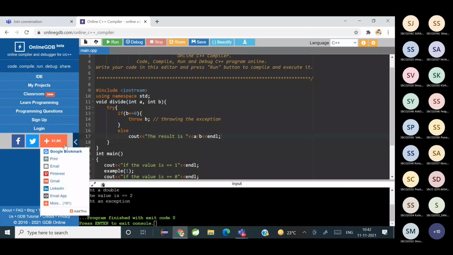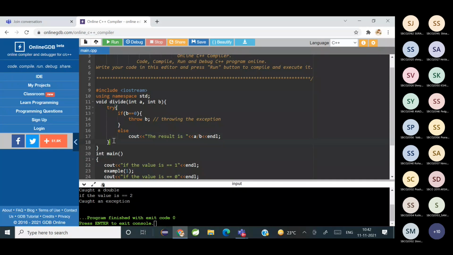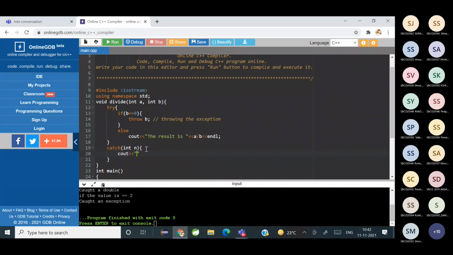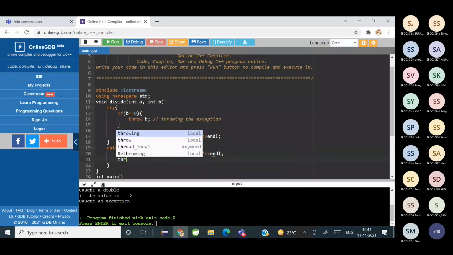Okay. And here I will write a catch block, int n. Then I will write here cout showing the message, and here I will write a throw.